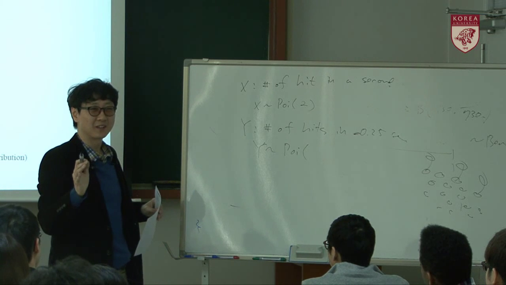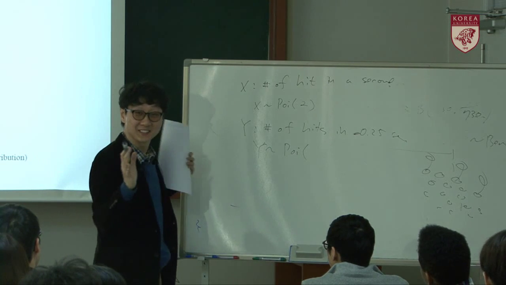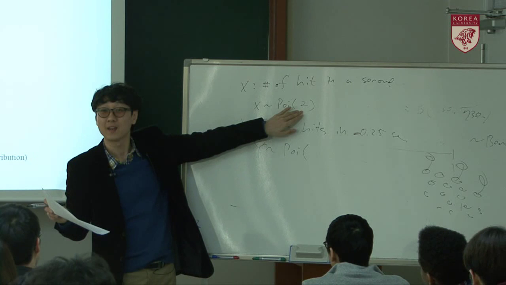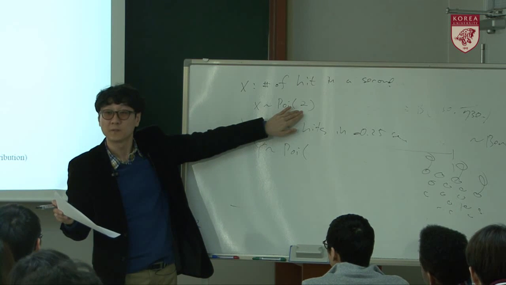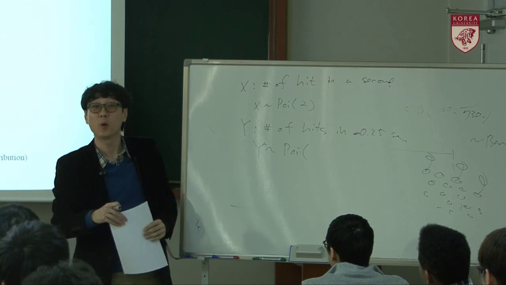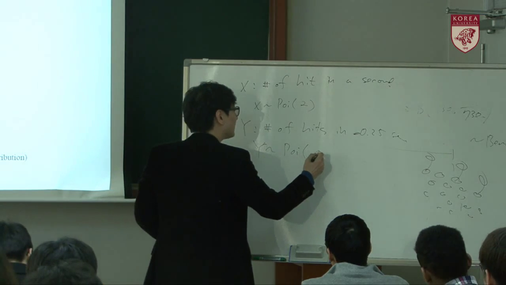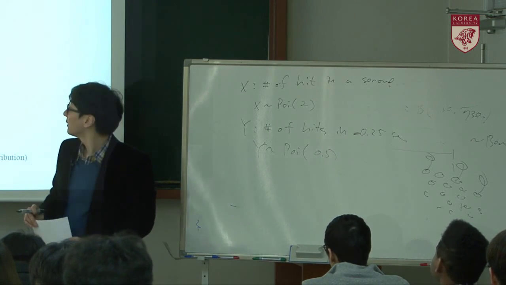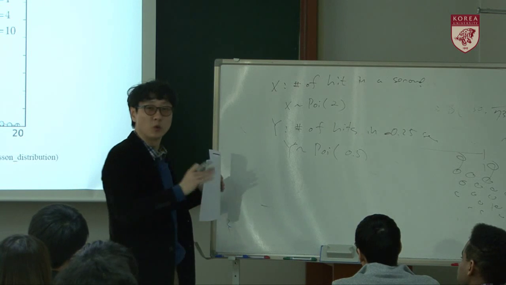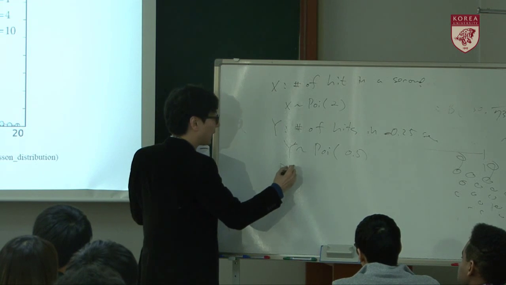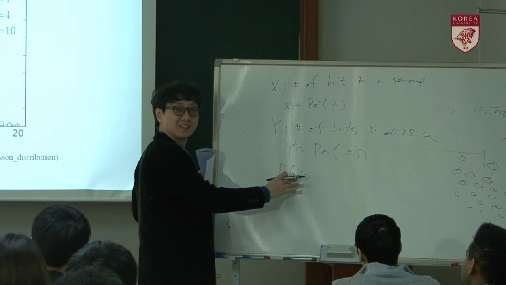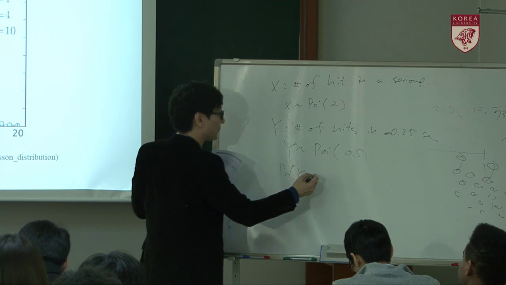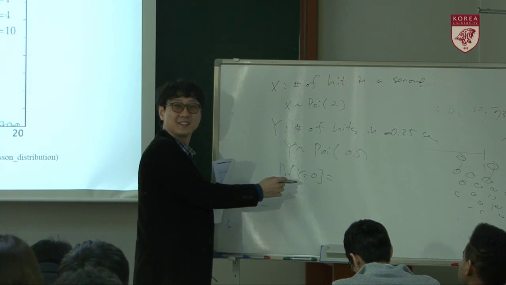0.5. Is it right? Yes, 0.5. Because we have on average two hits in a second, and in 0.25 seconds we expect 0.5 packets. So y follows Poisson of 0.5. Then, what's the probability that there's no packet? That is equal to the probability that y is equal to 0. How can you calculate it?